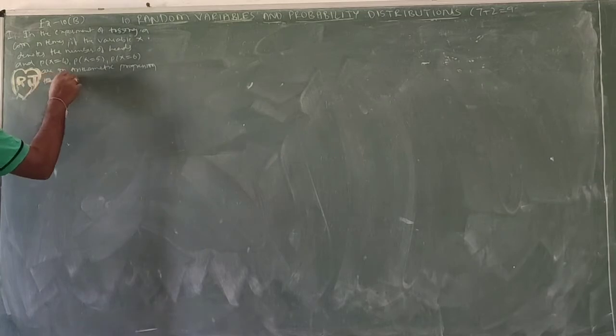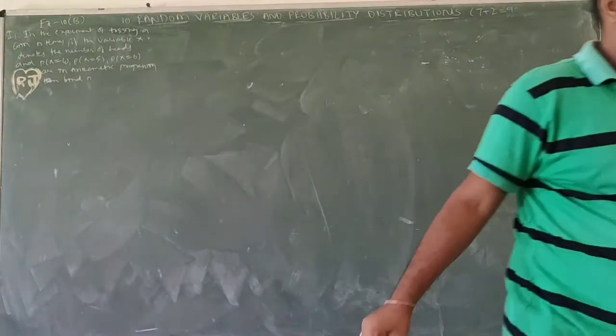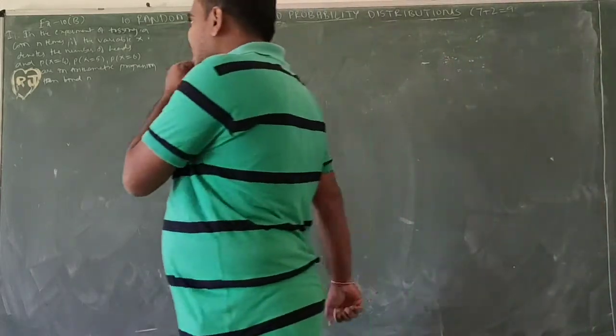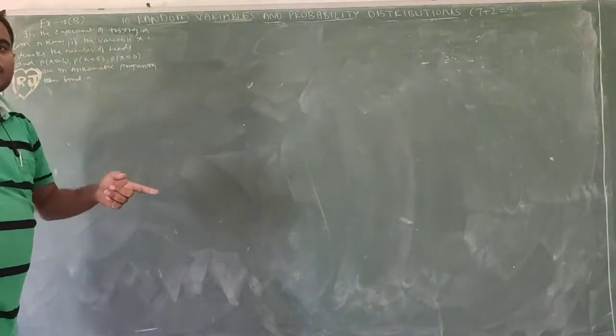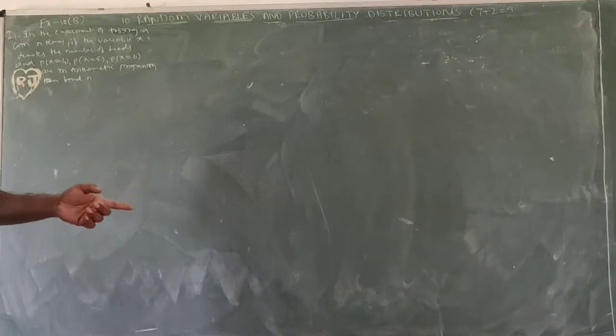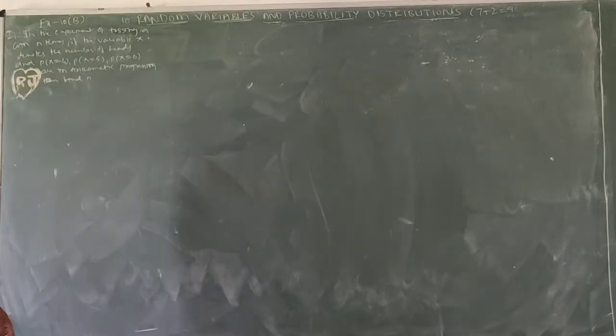then find the value of n. Okay, so in the experiment of tossing a coin n times, the variable x denotes the number of heads. The three consecutive terms P(X=4), P(X=5), P(X=6) are in AP, then we need to find the value of n.